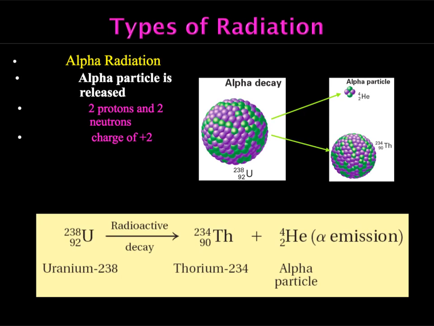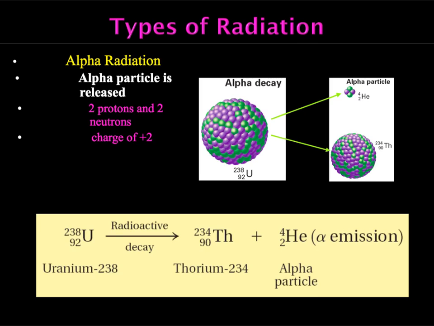An alpha particle is 2 protons and 2 neutrons. So you have this unstable nucleus, and it's going to get 2 protons together and 2 neutrons, pack it up nicely, and kick it out. Well, in this case, we're changing the number of protons inside an atom. So we're changing the proton count inside this nucleus. We're changing that element. No longer is it the one it was before. Now it is 2 protons less.